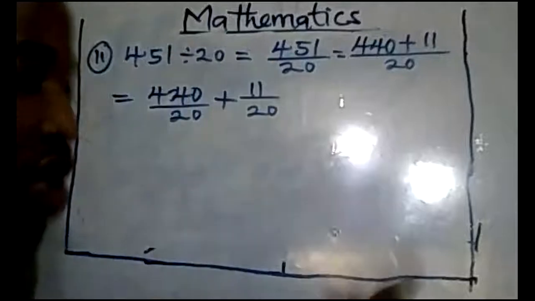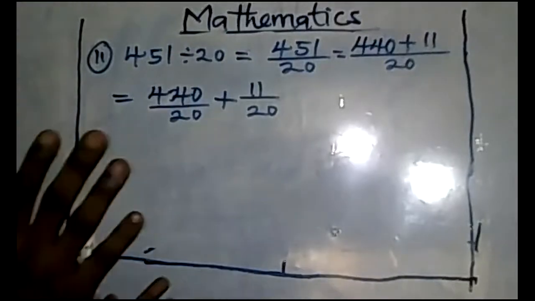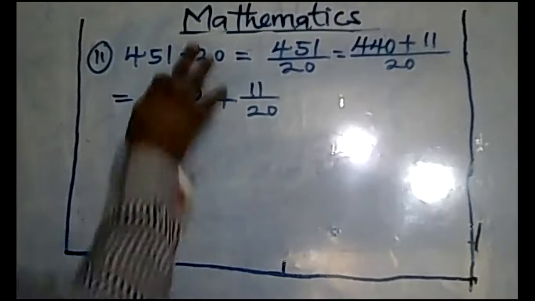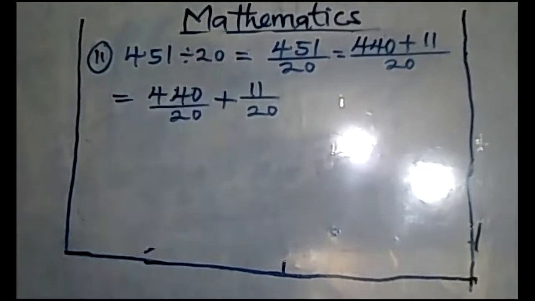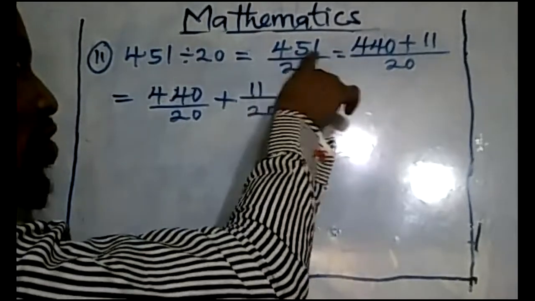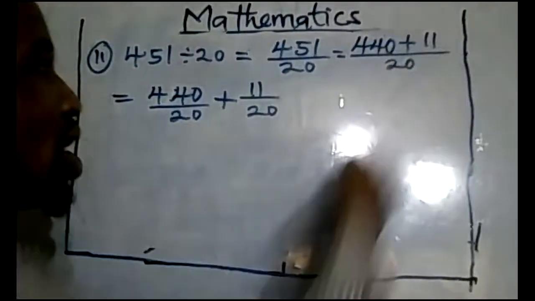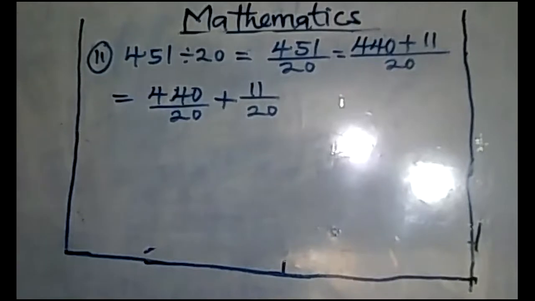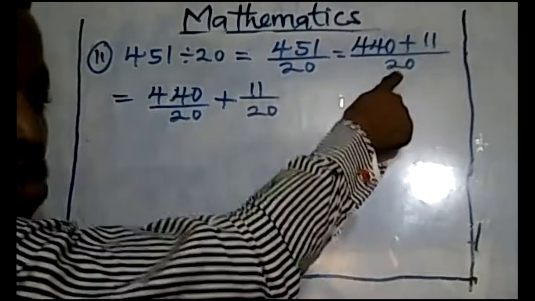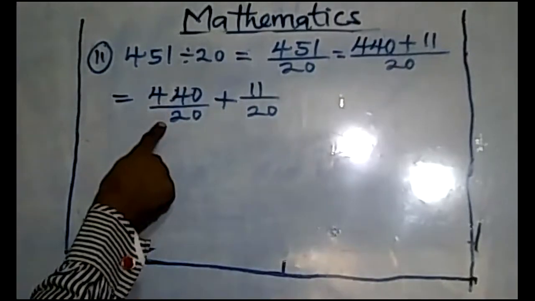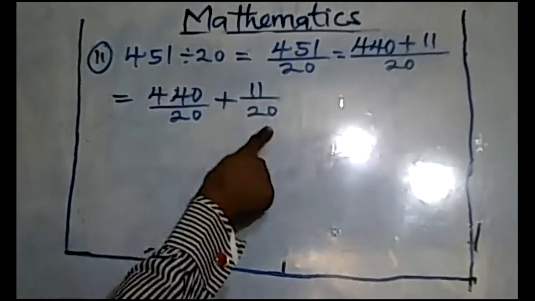Don't forget, we did it this way so that it will be easier for you to divide. It is like saying 440 plus 11 gives you 451. So this over 20 is dividing 440 as well as 11.